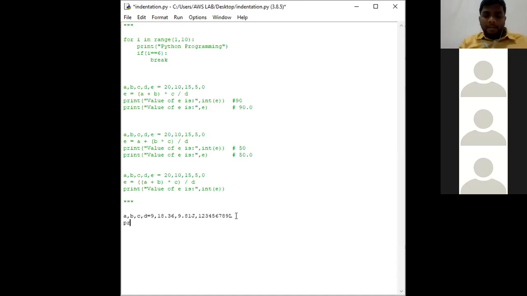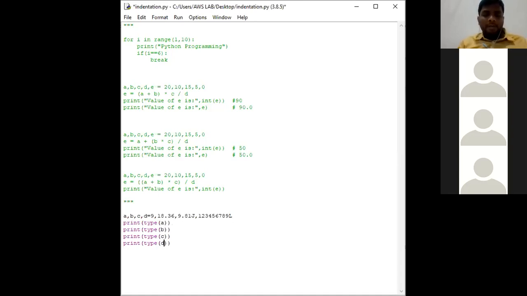See, print type of A. For this the output will be int. Okay. Next, print the type of B. B type in the sense float. Next, print the type of C. Complex number. Print the type of D.